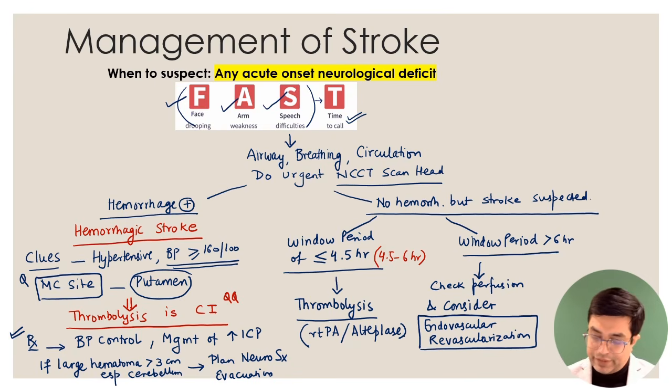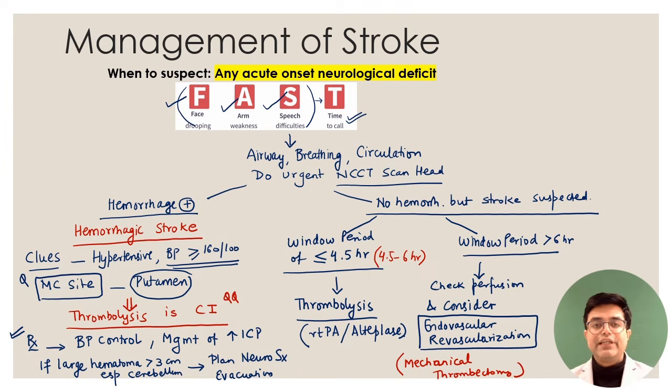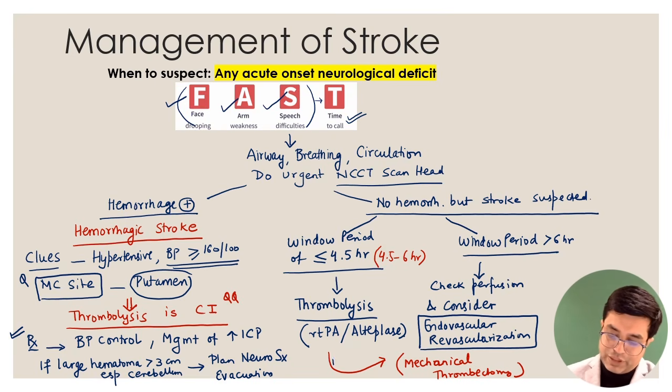Endovascular revascularization is nothing but using an endovascular technique. You will do mechanical thrombectomy. Thrombus ko remove karne ki koshish karenge. In case you find that there is a patient where a large thrombus is present, particularly in a very large artery, and thrombolysis is contraindicated or it has failed, there also you will consider endovascular revascularization, that is mechanical thrombectomy. So if thrombolysis fails, then also you will consider this process.